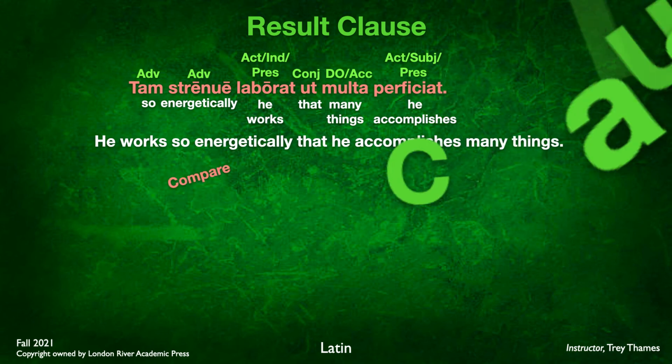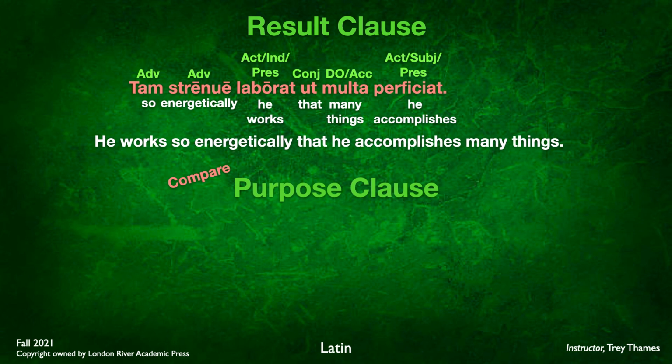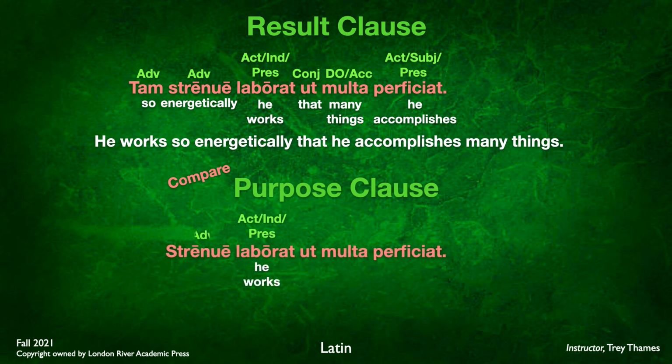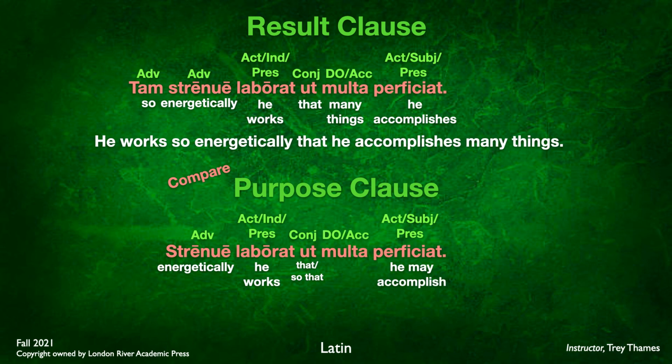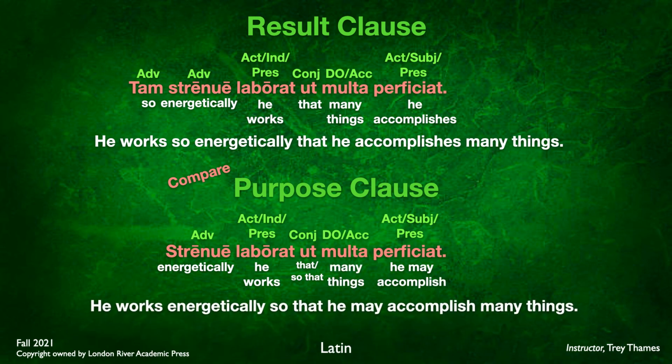Again, let's compare this with a very similar sentence, but this one is a purpose clause. Notice that tam has been dropped off. Everything else is exactly the same. So what we end up with in this sentence is he works energetically so that he may, again may because this is a present tense subjunctive, accomplish many things. So again, one is the purpose clause, one is the result clause. And again, the active subjunctive present, we're translating it like it's indicative.